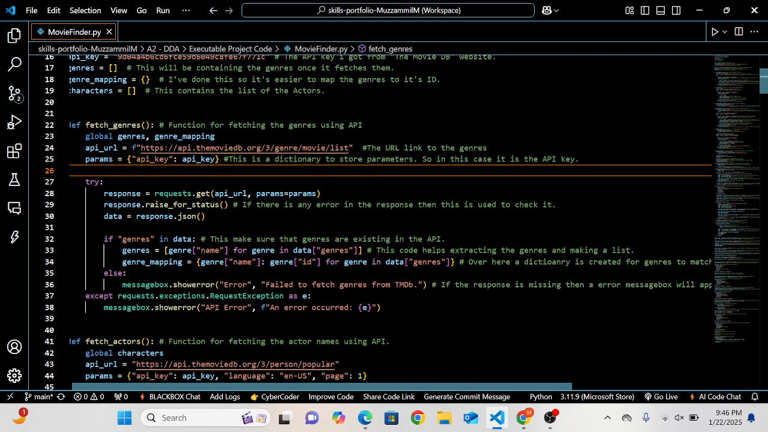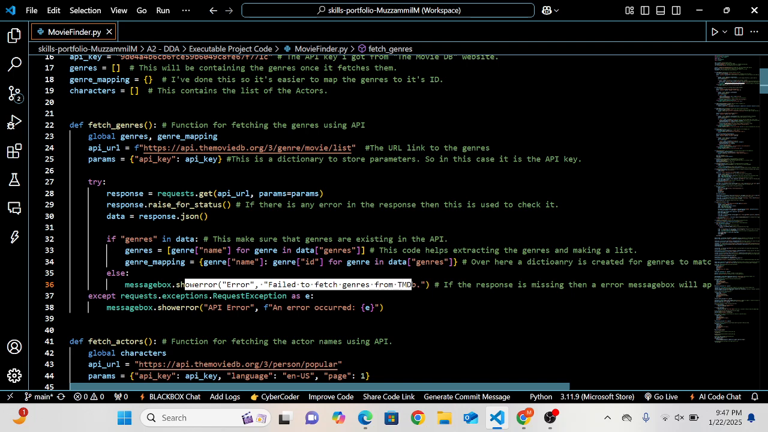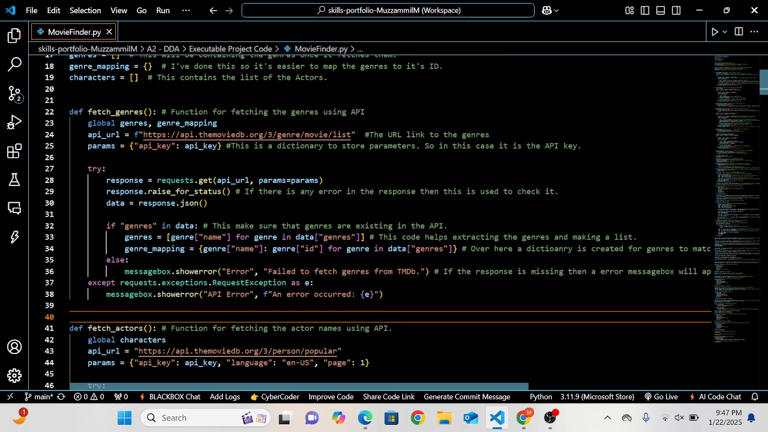These three lines of code over here are all related to genres. Firstly, it makes sure that the genres exist. Then it extracts the genres and makes a list of it at the end, and then it matches the IDs of the genre in a dictionary. If a response is missing, then a message box appears, and this is the message box that will appear on the user screen: failed to fetch genres from TMDB.